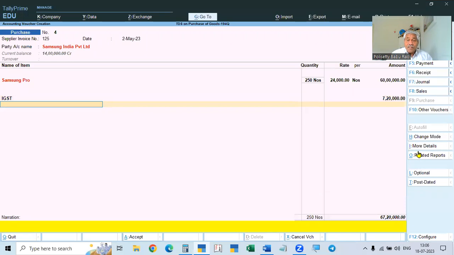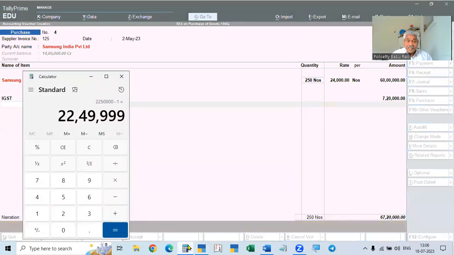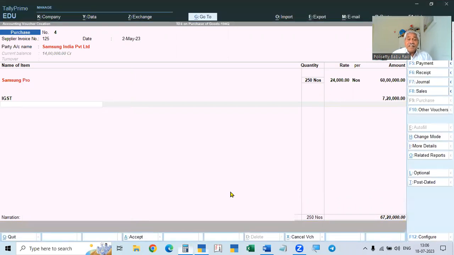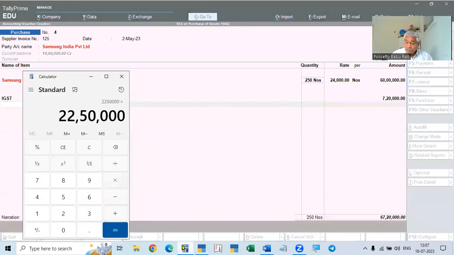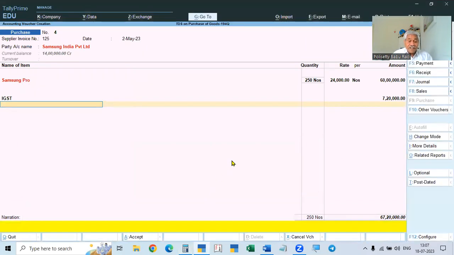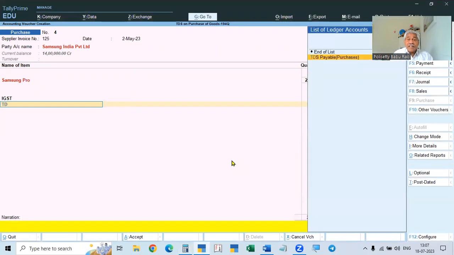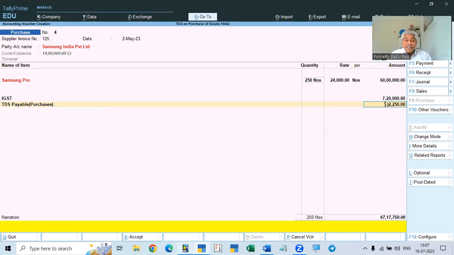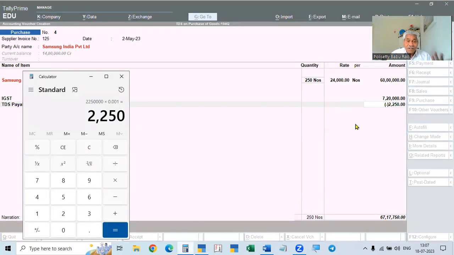Take IGST. Now here, how much will you calculate? So this one plus 1 rupee we have taken there. 2250 it will take, and on this 2250 into 0.1%, it will be calculated. See here, TDS on 2250, it is calculating. So here we are calculating. One more thing we will do here, the same thing.